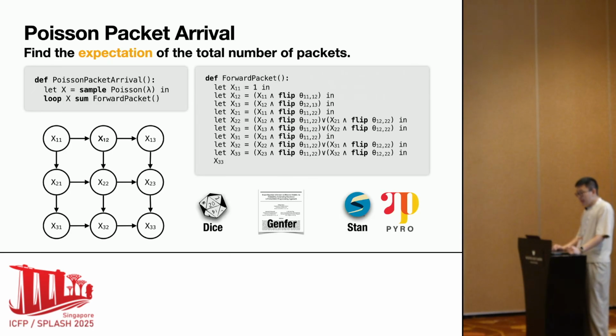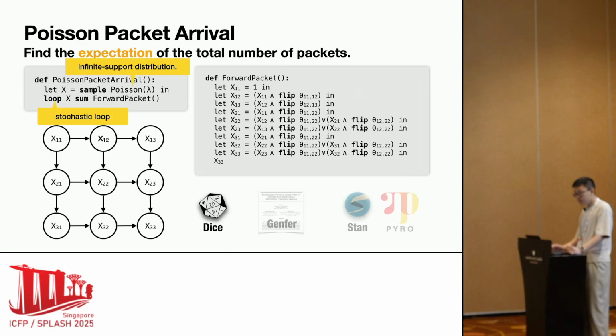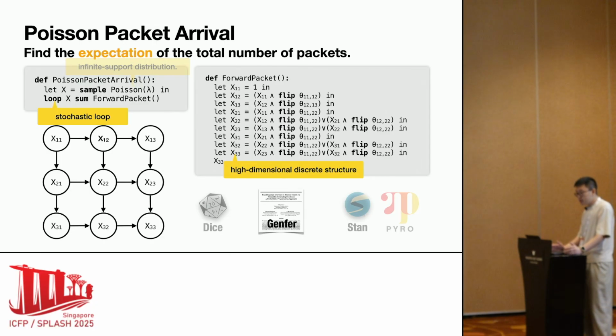Programs like this are challenging for current PPLs. For example, DICE is a state-of-the-art PPL. It compiles probabilistic programs to binary decision diagrams, BDDs, for exact inference. Another state-of-the-art PPL is imperative, and it compiles to generating functions for exact inference. DICE cannot handle the infinite support Poisson distribution and does not support loops. The other one supports Poisson distributions, but it struggles to scale to complex networks. And it does not support loops either.